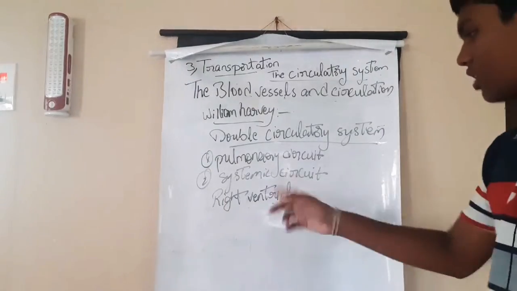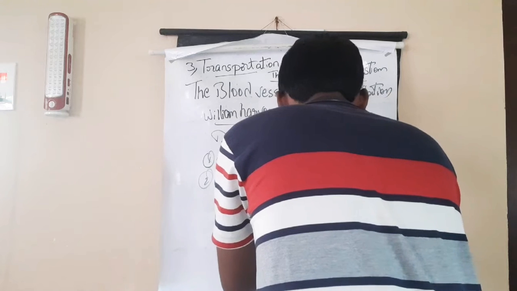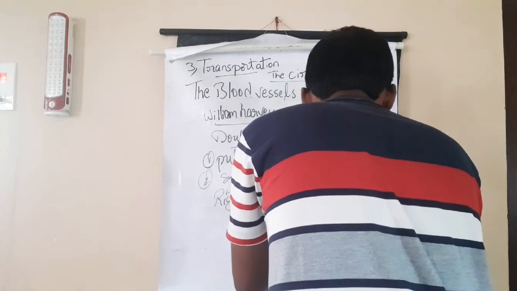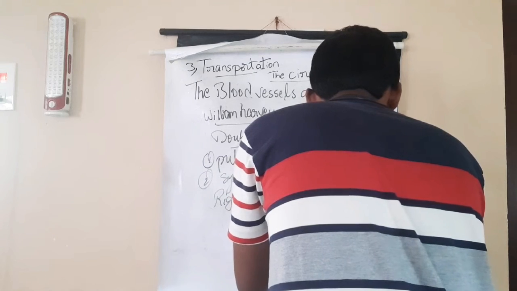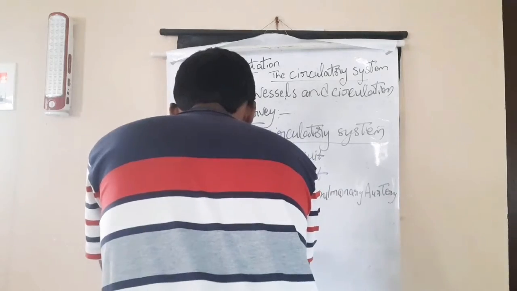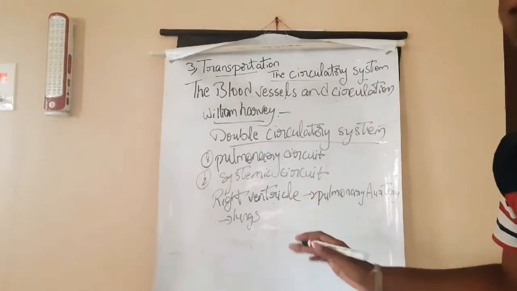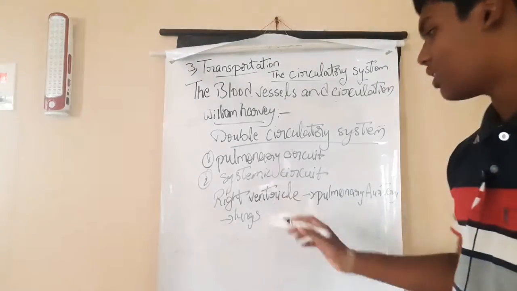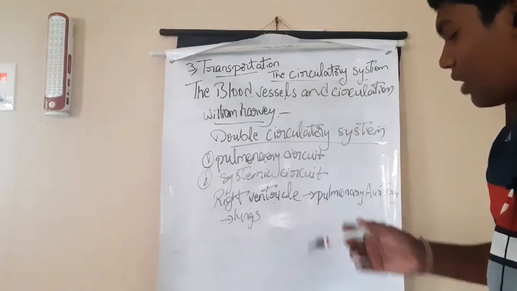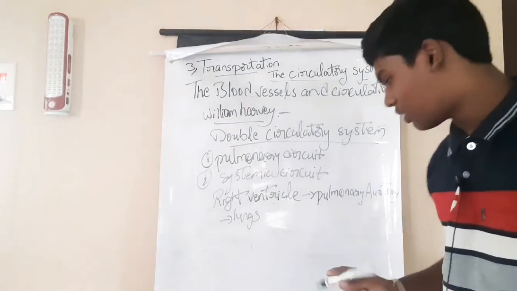Starting from the right ventricle, which is one of the chambers in our heart, the blood passes through the pulmonary artery to the lungs.